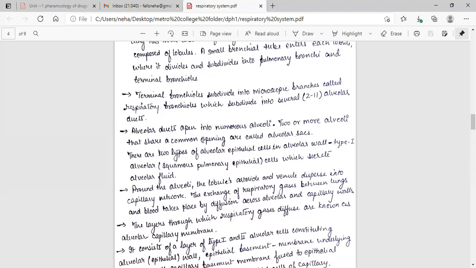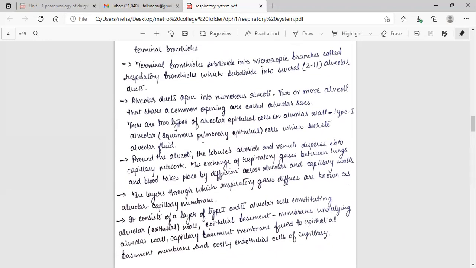There are two types of alveolar epithelial cells in the alveolar wall. Type 1 alveolar cells, and type 2 alveolar cells, which secrete alveolar fluid. Around the alveoli, the lobules, arteriole, and venule disappear into a capillary network. The exchange of respiratory gases between lungs and blood takes place by diffusion across the alveolar and capillary wall.